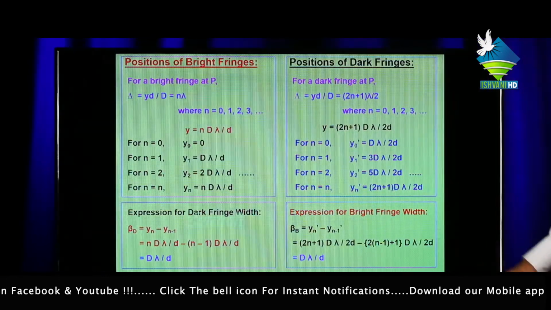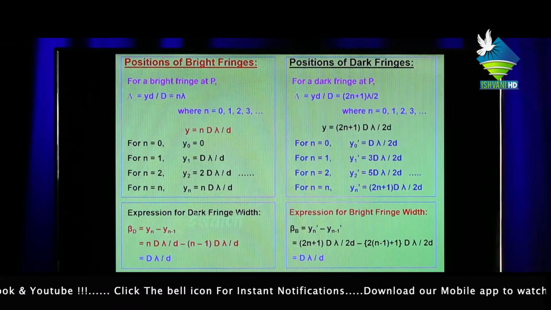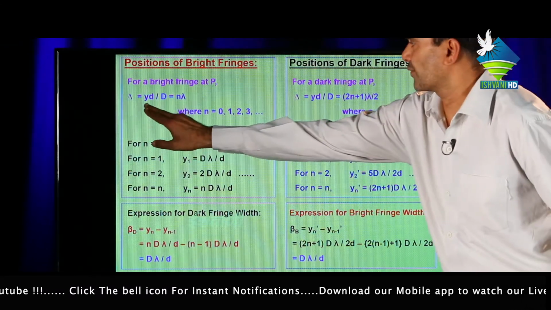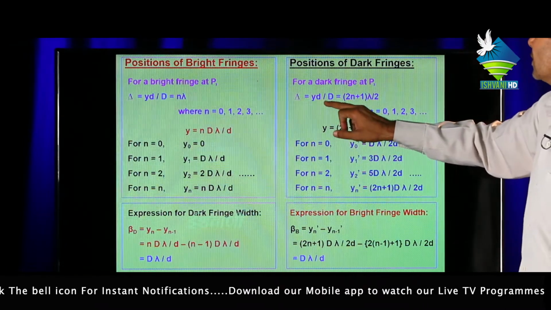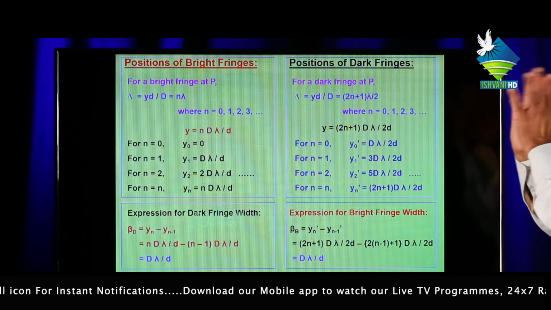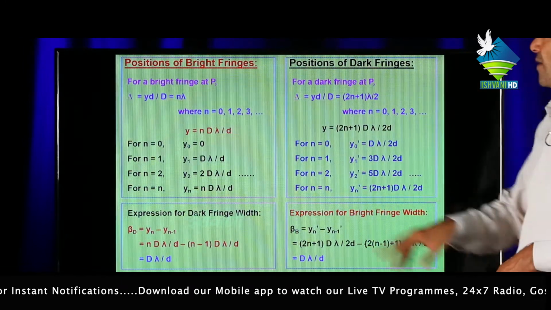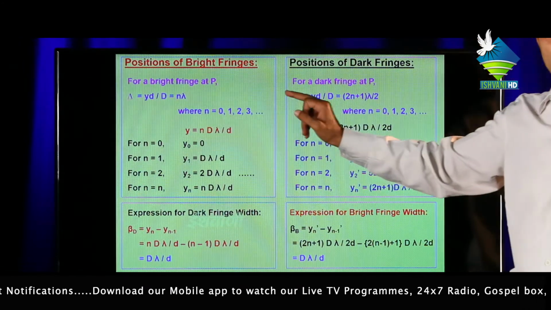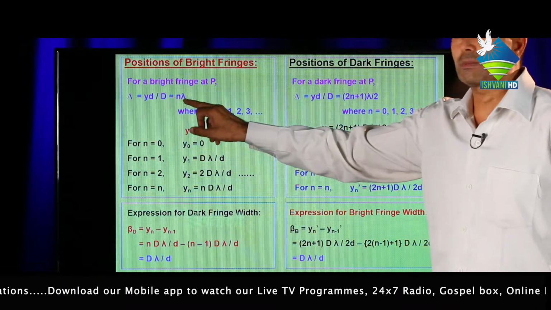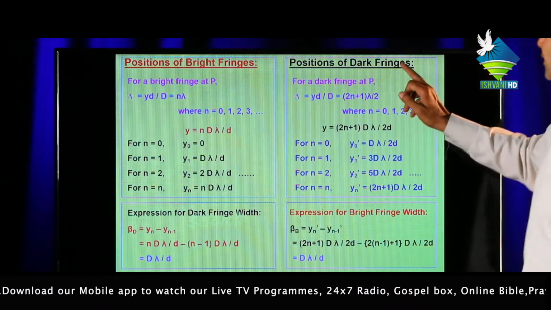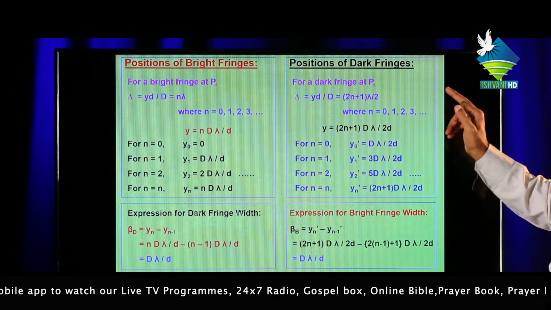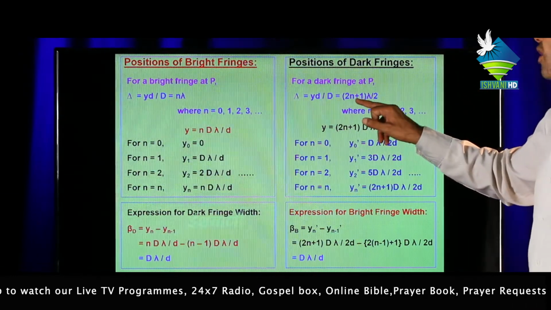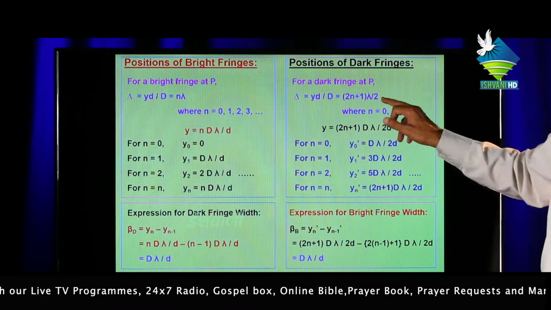Now after that, this is the position of bright fringes. This is the path difference for a bright fringe. This is the path difference for a dark fringe. But we know that the path difference for bright fringes, or constructive interference, should be an even multiple of λ/2, and for dark fringes, meaning destructive interference, the path difference should be an odd integer multiple of λ/2.